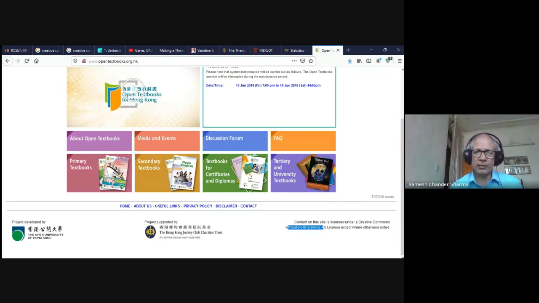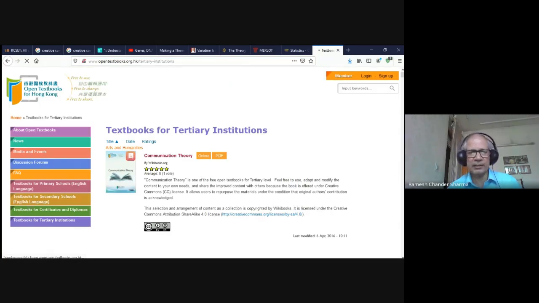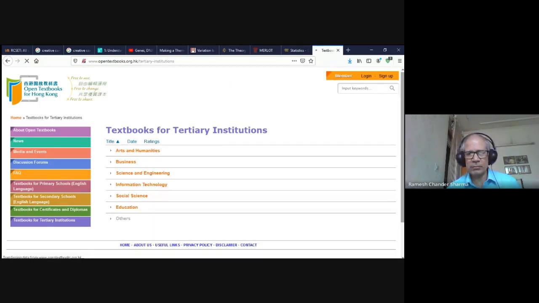So we can modify their work, we can make commercial use of their work, but any further license has to be released under CC BY SA again. We cannot make it public domain material, or change the license. You can see that these are for university level courses. We have certificate, diploma, various categories available. So a lot of reference material is available pertaining to arts, humanities, business.